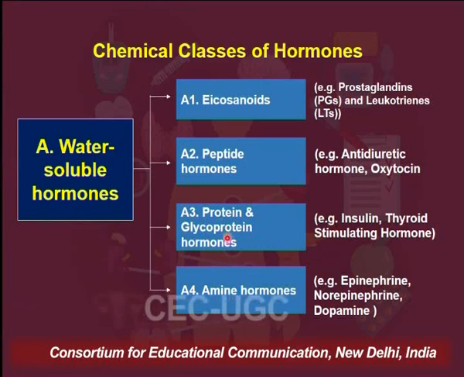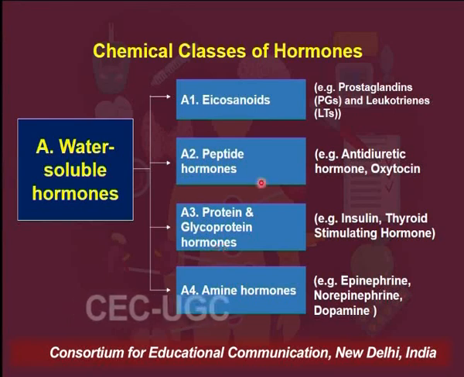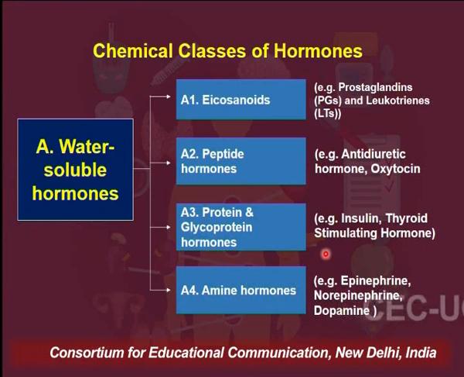And if carbohydrate moieties get attached to these protein hormones, then it gives rise to glycoprotein hormones, which include TSH, that is thyroid stimulating hormone. Other than TSH, there is follicle stimulating hormone FSH, and LH, that is luteinizing hormone. All these are examples of glycoprotein hormones.